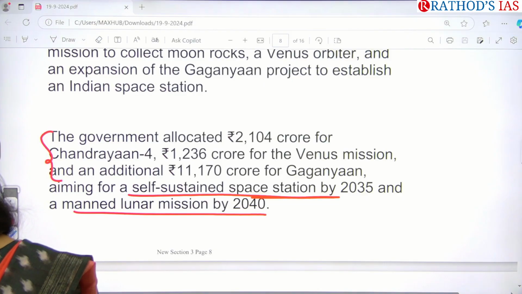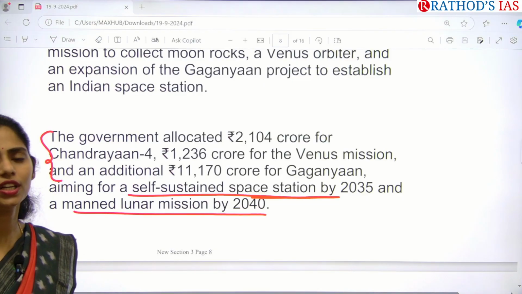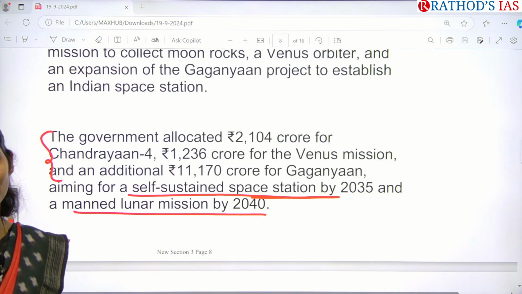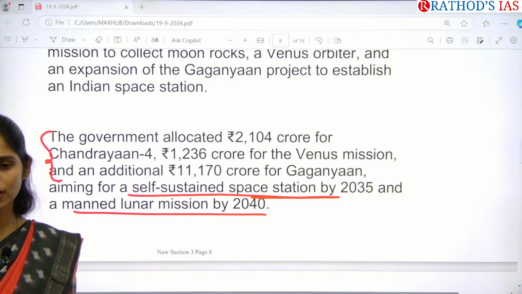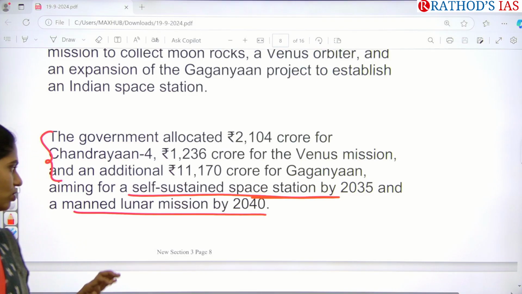So here you have to know especially what missions we did, which are successes and which are failures, and in those successes what we achieved. All these things you have to know.